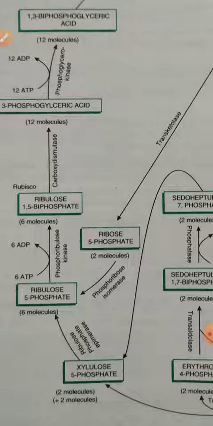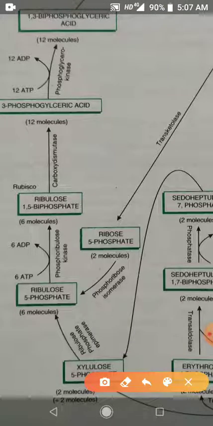So children, there is ribulose 1,5 biphosphate in the presence of the enzyme Rubisco, that is ribulose biphosphate carboxylase.